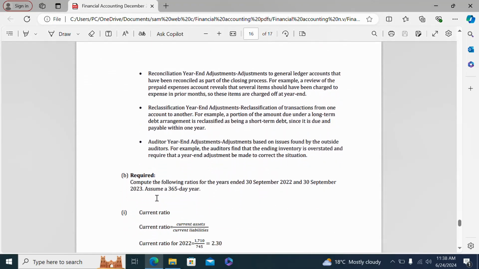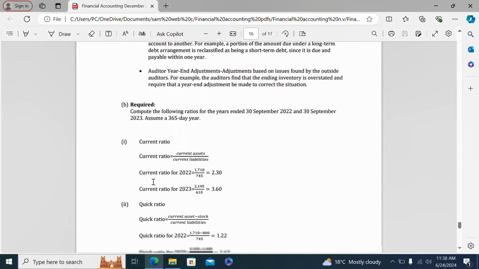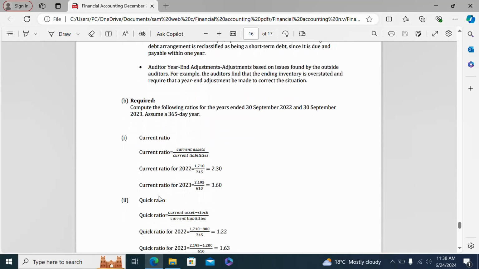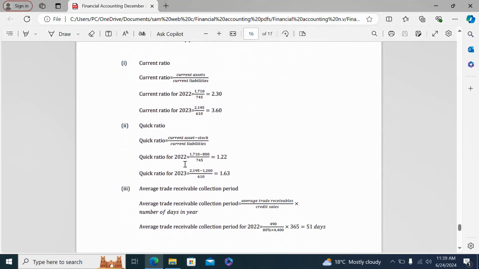And finally, part B of that question, which required ratios, you have the current ratio. A question on ratios usually requires you just to remember the formula. For example, current ratio is equal to current assets over current liabilities. If you just remember the formula, then you are going to get that question correctly.